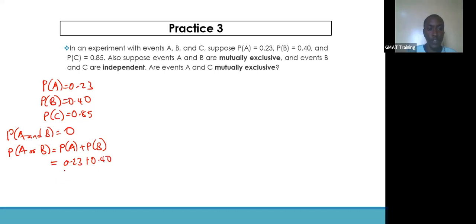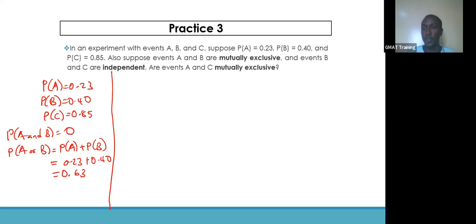When we add this together, that should be 0.63. I understand you can answer the question straightforwardly, but we need to understand more on this question. We have a probability of A or B as 0.63.